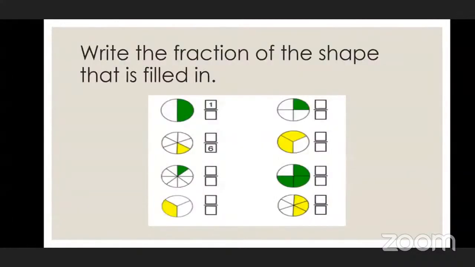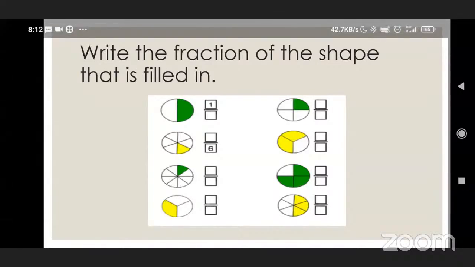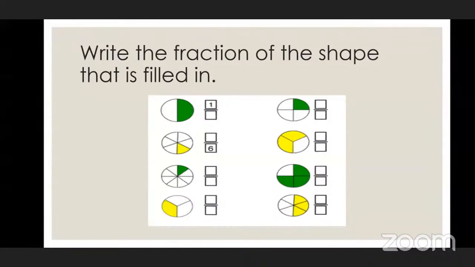But before going to start to learn about the types of fraction, tell me the fraction of the shapes which you can see here. Tell me the first. What will come in the first? Two will come. Okay, why two? Because there are two parts.